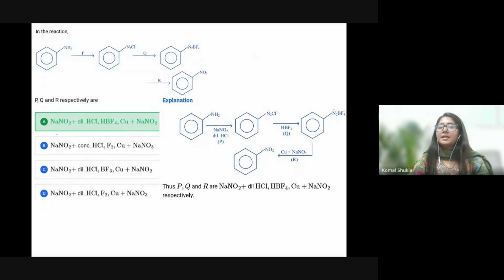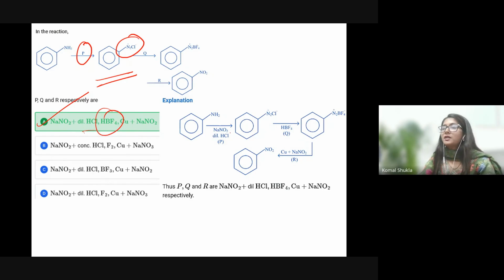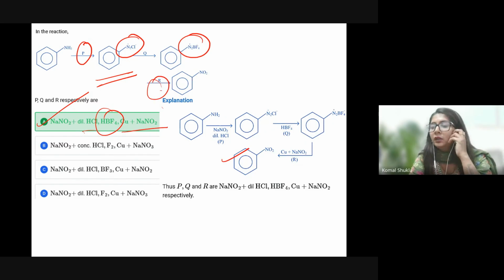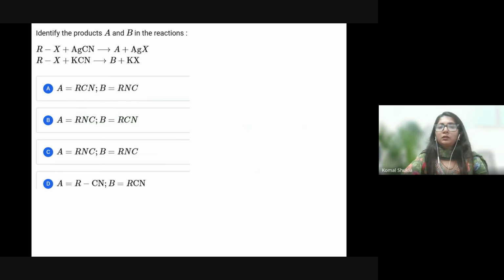So definitely the answer will be A, NaNO2. In the presence of NaNO2, this is going to convert it into the diazonium salt. After that, if we react with HBF4, definitely it is going to convert it into that particular product. And then lastly, we are having Cu, NaNO2. Definitely you will get that NO2 group, nitrobenzene. So identify the product A and B in that particular reaction.